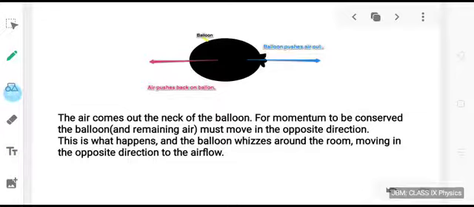We can also apply this in understanding why a balloon moves forward when air rushes out of it in the backward direction. As the air comes out of the neck of the balloon, for momentum to be conserved, the balloon and remaining air must move in the opposite direction. This is what happens, and the balloon whizzes around the room, moving in the opposite direction to the airflow.